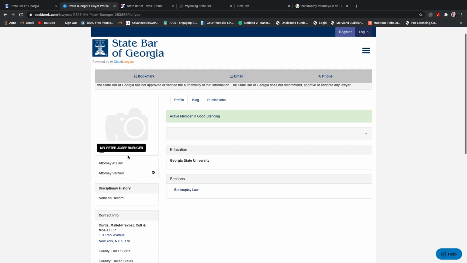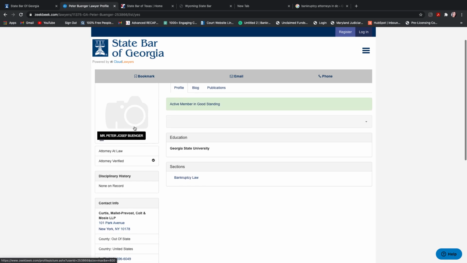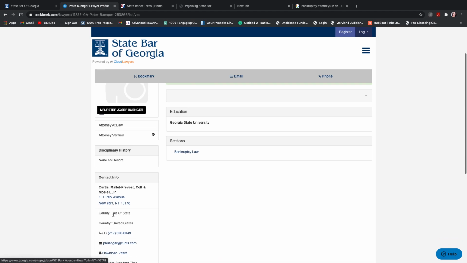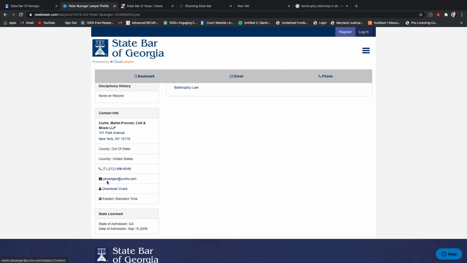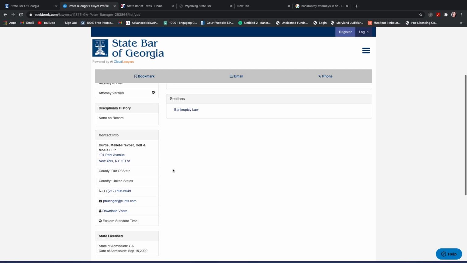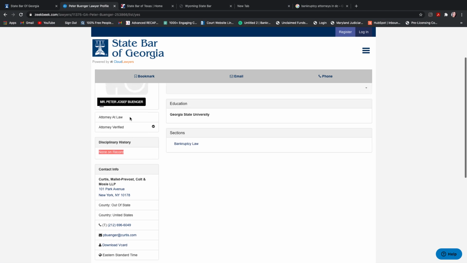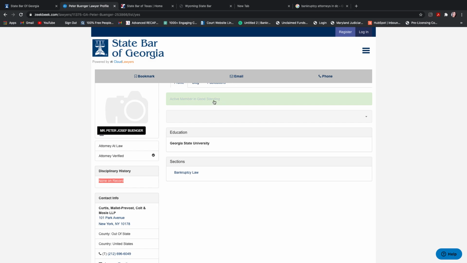So he's been doing this for a while, and he may or may not be a partner. Let's see if his last name here, it's not listed in the actual firm's name. That's usually an indicator, in case you didn't know. If you see the last name in the actual name of the firm, that means that they're usually a partner or owner of the law firm itself. But at any rate, here I have a telephone number, I have an email address, and I also see that there's no disciplinary history for him. So he's in good standing. See, active member in good standing.